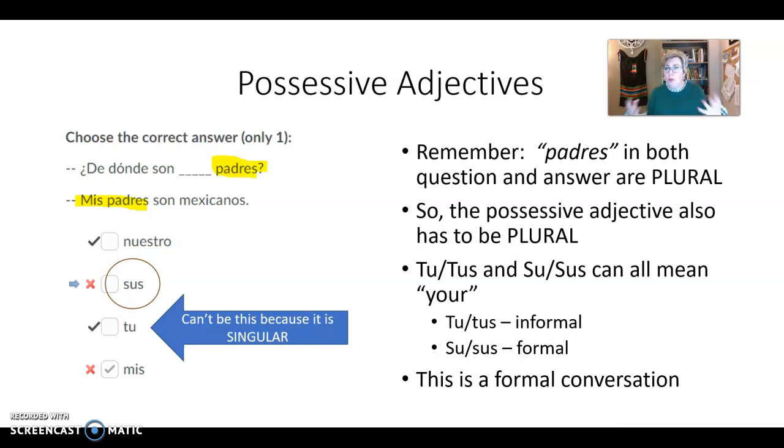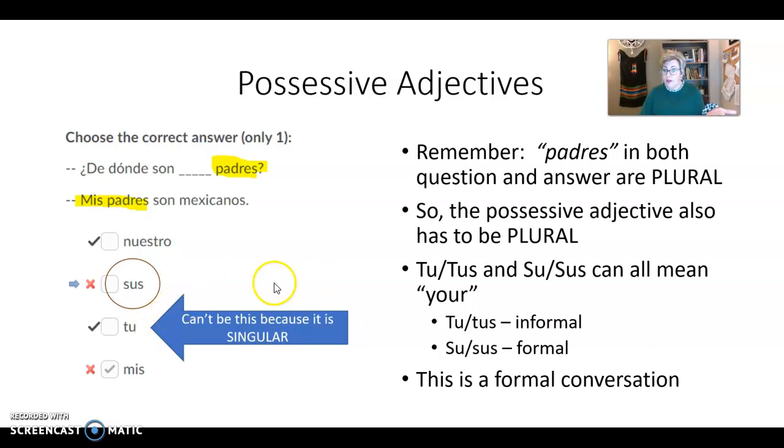Where are your parents from? But in this case, where you could make it informal, you could use tu or tus. Because padres are plural, it would have had to have been tus. But that's not one of your options over here. Un poco tricky, eh? So you had to go to your next option, which was the su or the sus, and you do have a sus. So this conversation is actually a formal conversation.